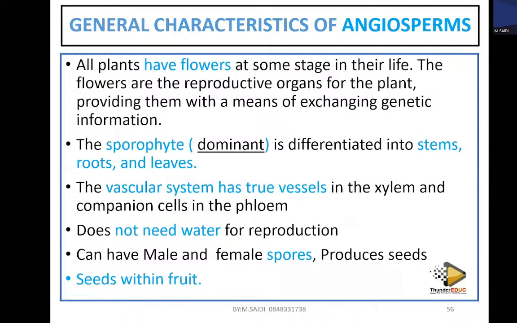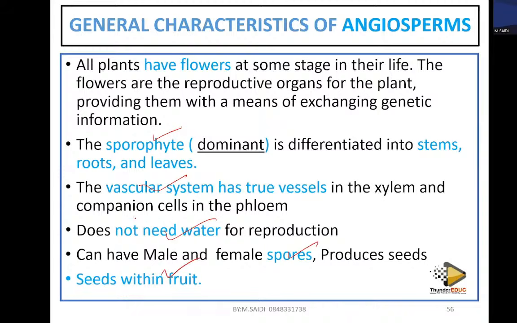What are some of the general characteristics of the angiosperms? We have seen them. That's why I've shown you all of them once. They have flowers. The sporophyte is the dominant generation. It's only in bryophytes where the gametophyte is the dominant generation. They have vascular bundles. They don't need water for reproduction. They also have spores. Their seeds are enclosed in the fruit.